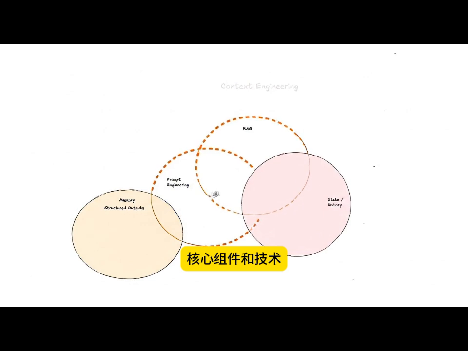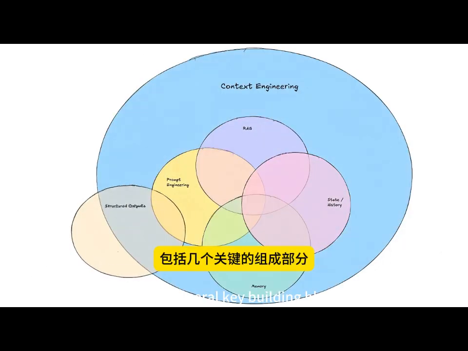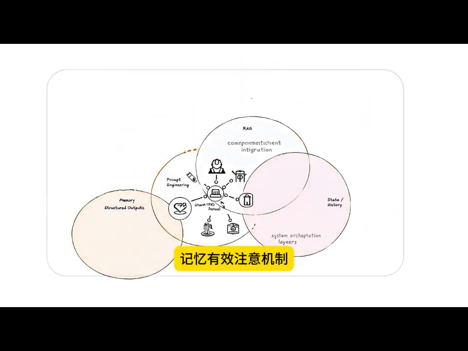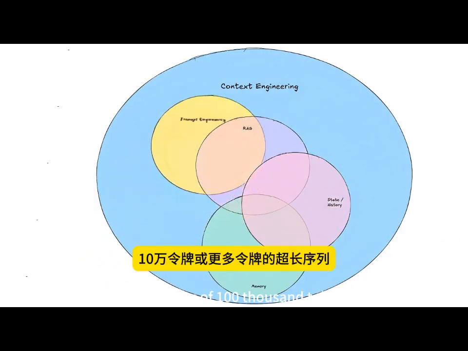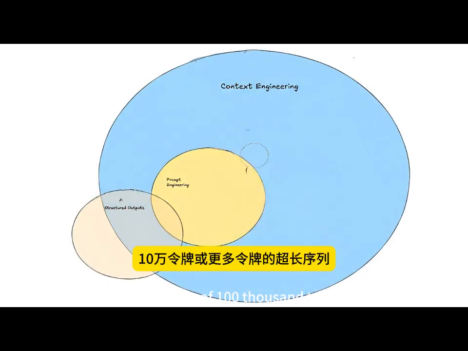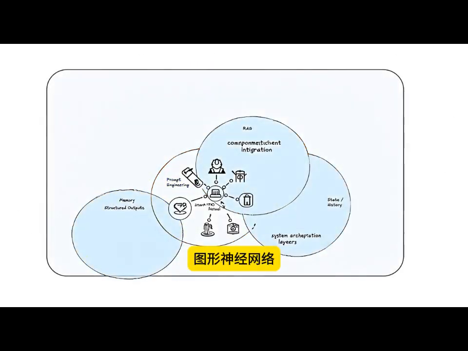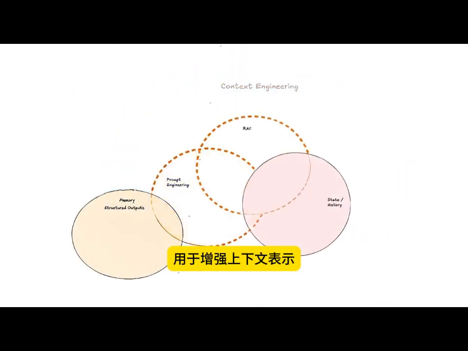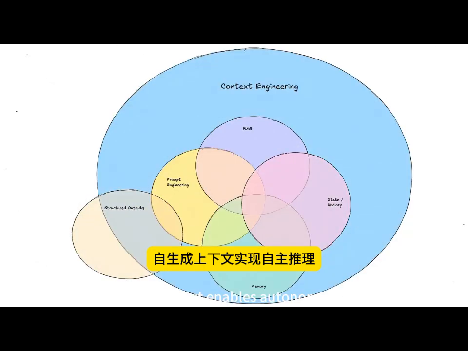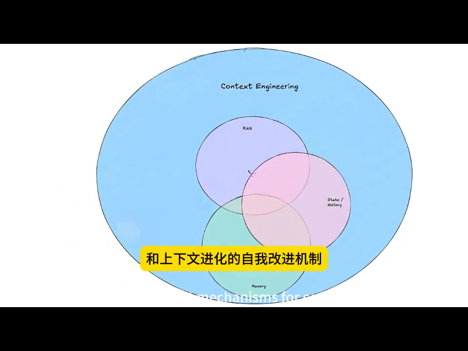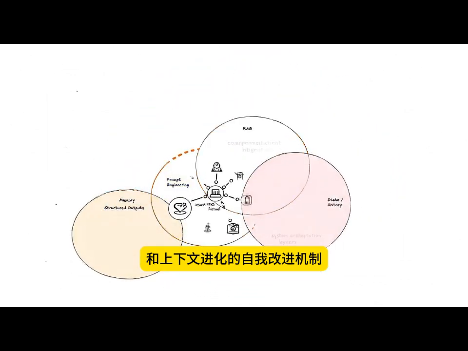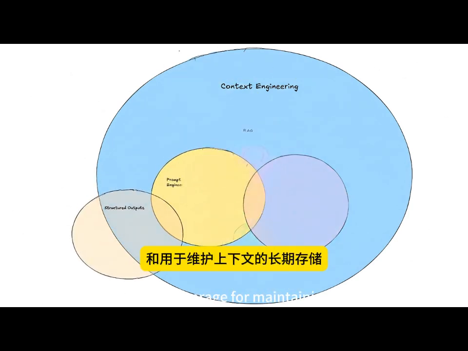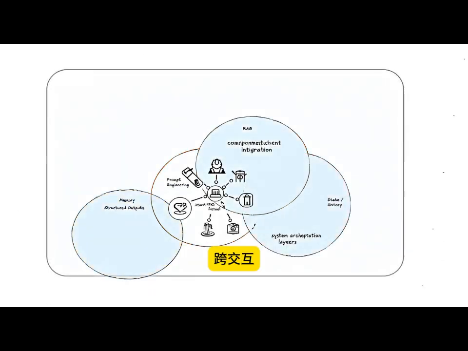The core components and techniques of context engineering include several key building blocks. Context scaling involves position interpolation, memory-efficient attention mechanisms, and techniques for handling ultra-long sequences of 100,000 tokens or more. Structured data integration incorporates knowledge graphs, graph neural networks, and structured data processing for enhanced context representation. Self-generated context enables autonomous reasoning, iterative refinement, and self-improvement mechanisms for context evolution. Memory systems provide persistent context, hierarchical memory structures, and long-term storage for maintaining context across interactions.